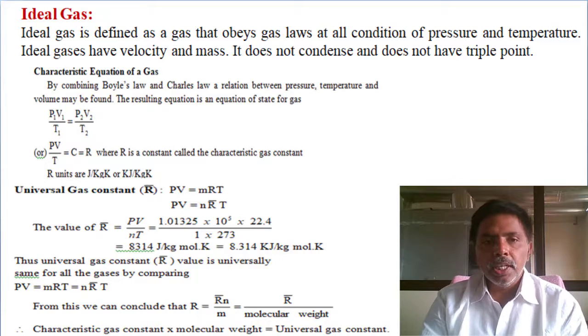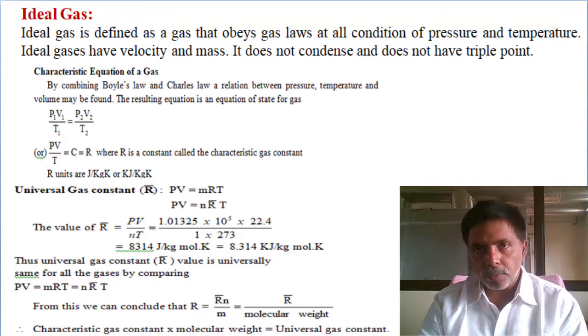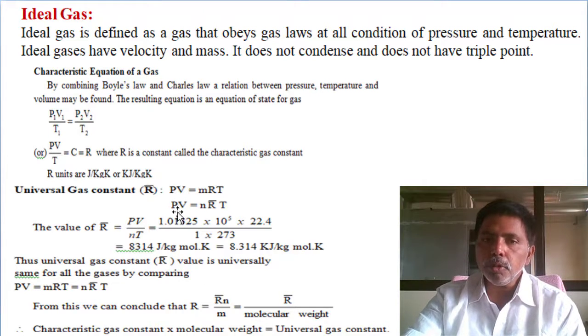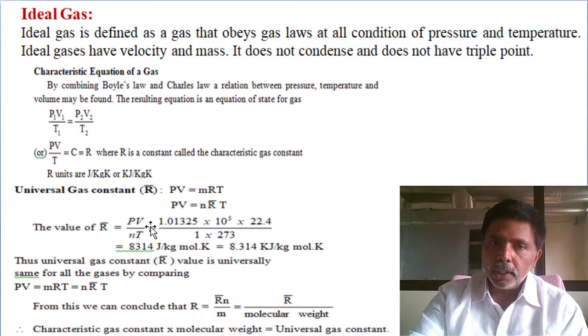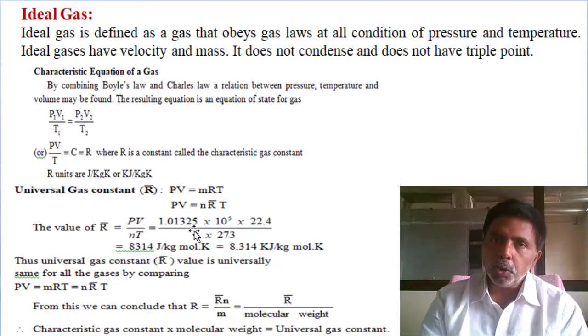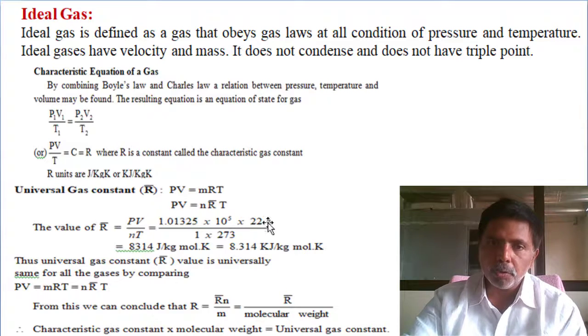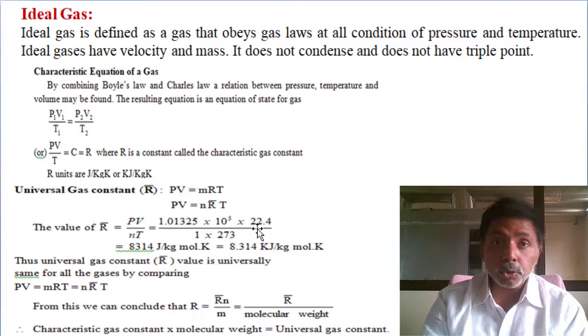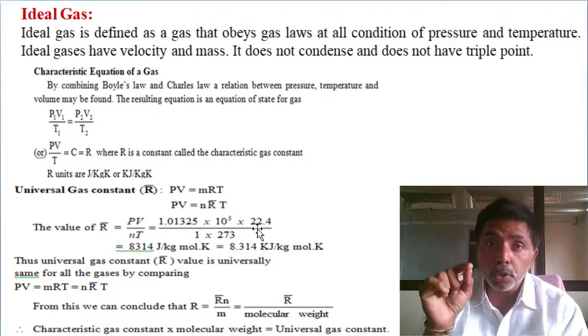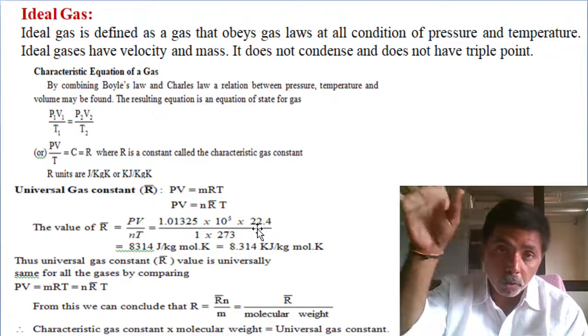Generally, how are we calculating the universal gas constant R bar? I will show the calculation. PV equal to nRT. The ambient pressure at normal pressure and temperature is 1.01325 bar. 1 bar equal to 10 power 5 Newton per meter square. According to Avogadro's law, 1 kg mole of gas occupies 22.4 meter cube of volume.